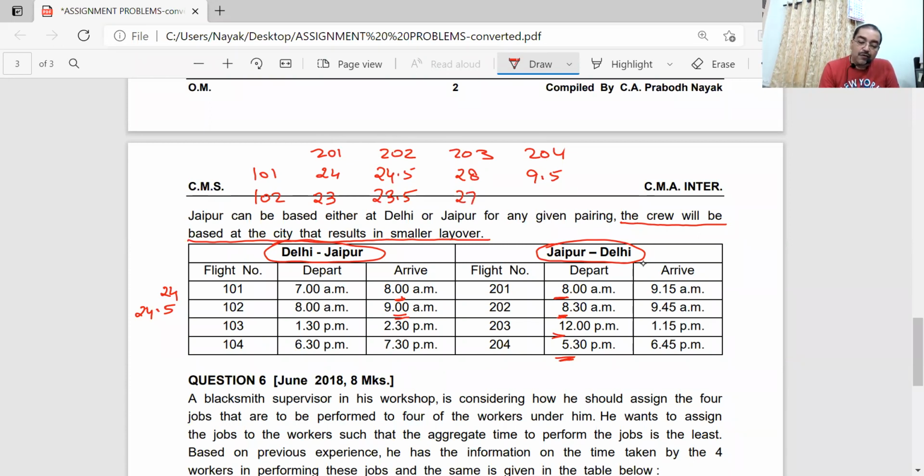9 o'clock today to 5:30 today. Is it possible? 5 hours are over? Yes, 5 hours are over. So I can take it today only. So 9 o'clock in the morning to 5:30 in the evening. How many hours? 8.5 hours.